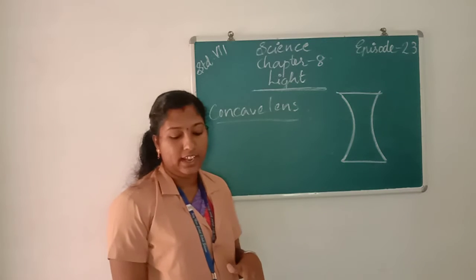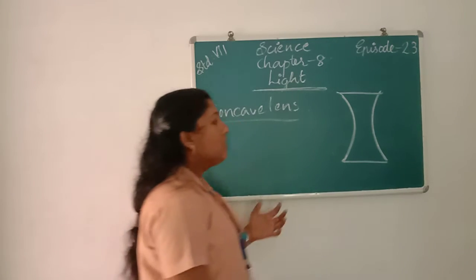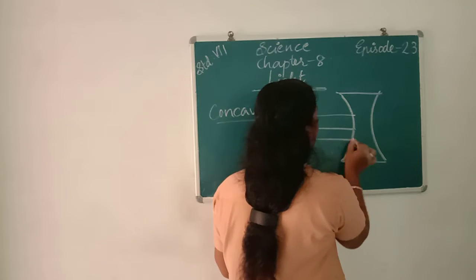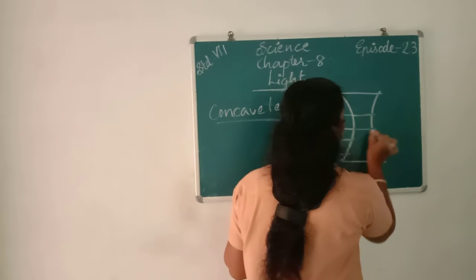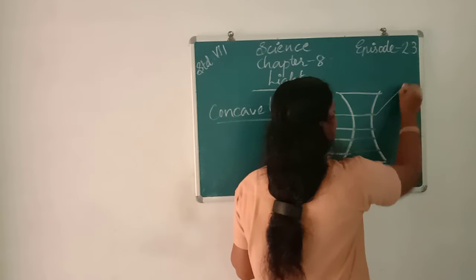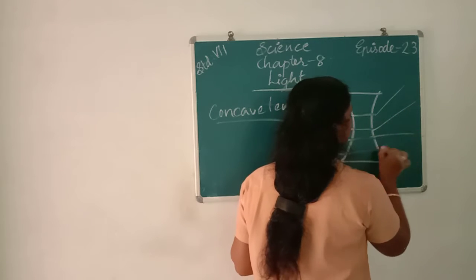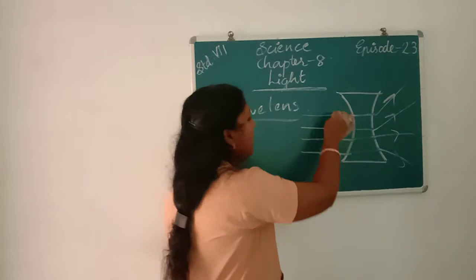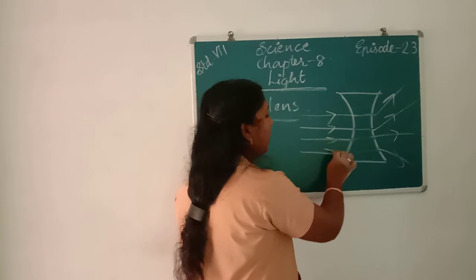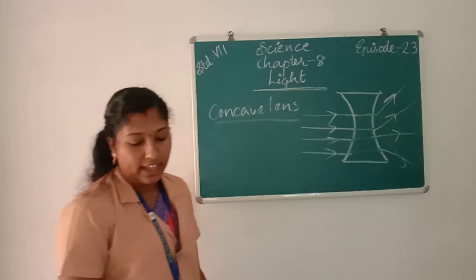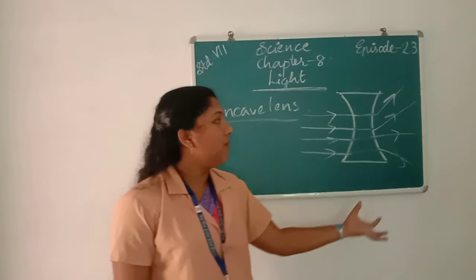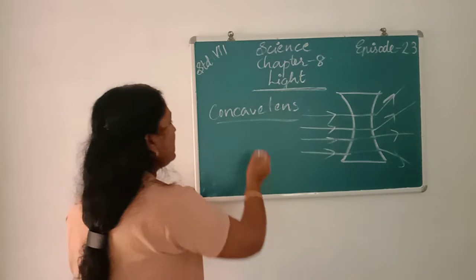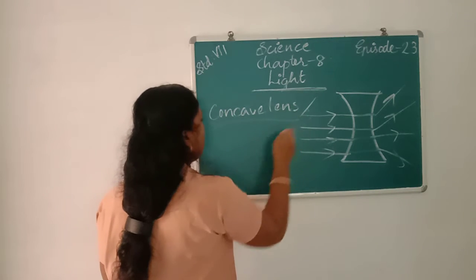Therefore, it is called a diverging lens. So if light rays pass into a concave lens, after refraction they diverge from the lens. So a concave lens is also called a diverging lens.